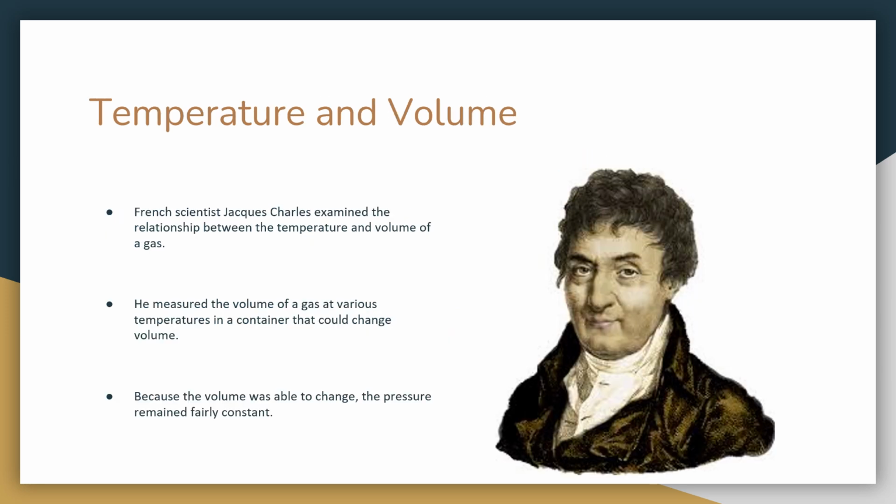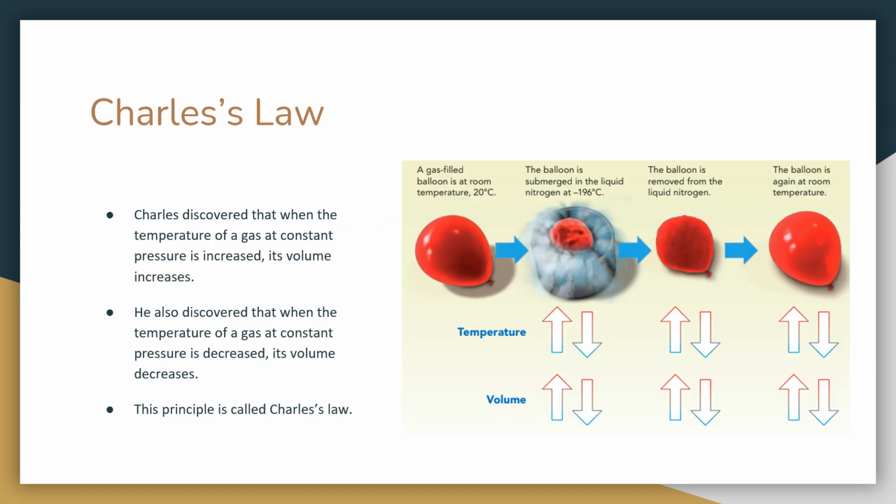French scientist Jacques Charles examined the relationship between the temperature and volume of a gas. He measured the volume of a gas at various temperatures in a container that could change volume. Because the volume was able to change, the pressure remained fairly constant. Charles' law. Charles discovered that when the temperature of a gas at constant pressure is increased, its volume increases. He also discovered that when the temperature of a gas at constant pressure is decreased, its volume decreases. This principle is called Charles' law.